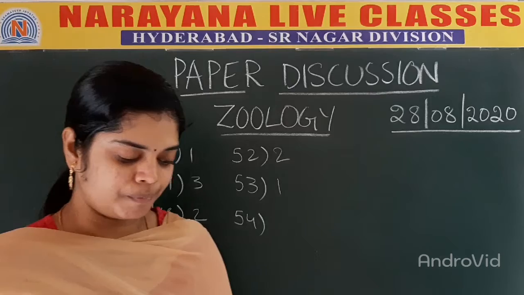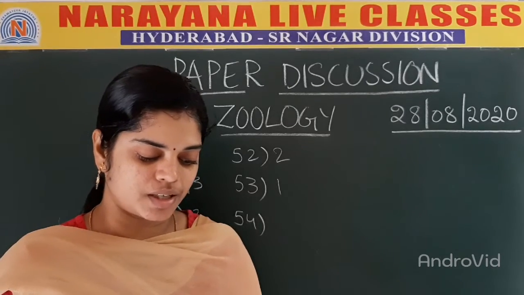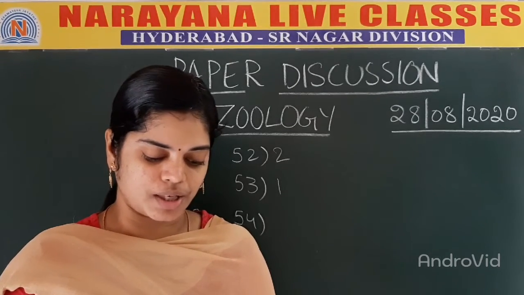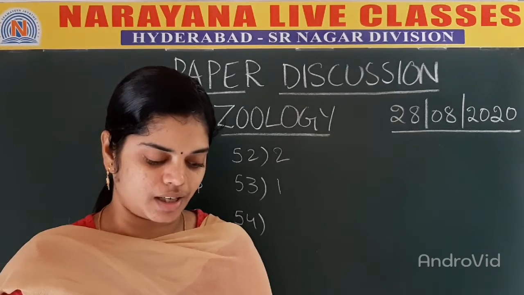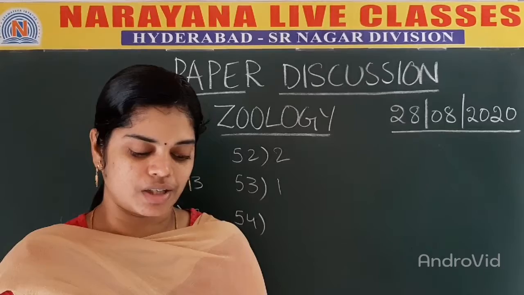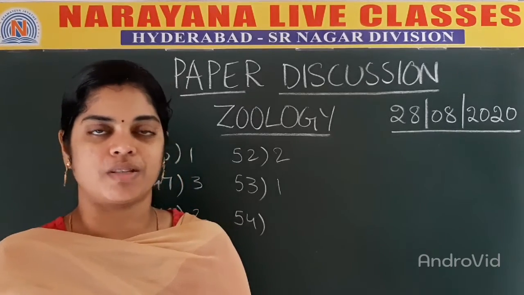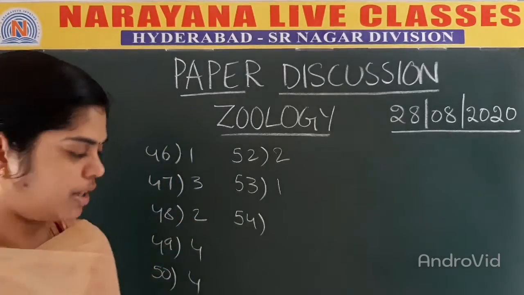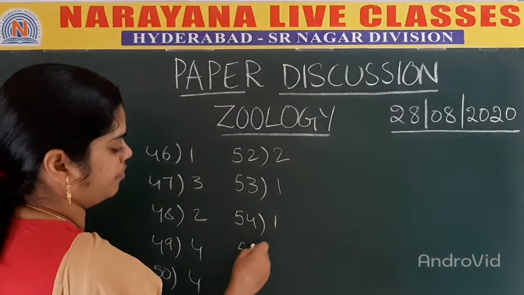Question number 54. Statement 1: Pulmonary circulation includes flow of deoxygenated blood from the right ventricle to the lungs. And statement 2: The main purpose of this circulation is purification of blood. So yes, both the statements are correct. So the answer is 1.